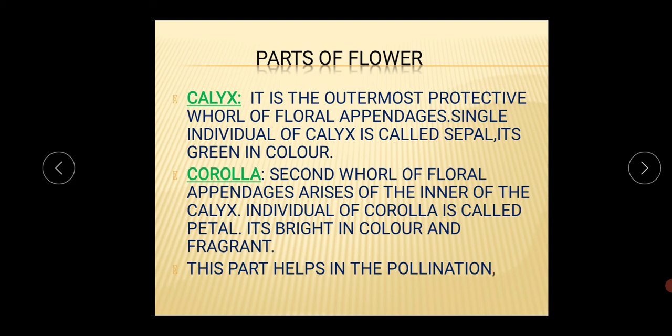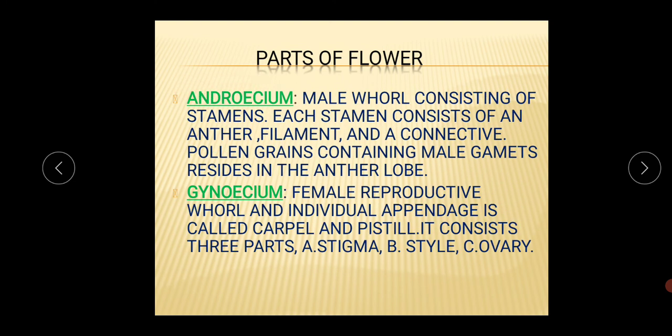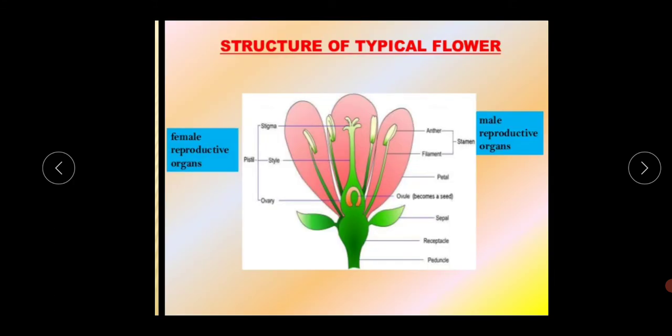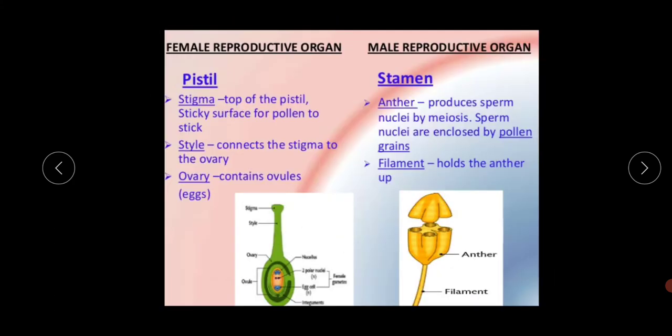Second one is the different parts of flower, the calyx, the corolla, the androecium and the gynoecium, and their structure and description. This is the cross sectional view of the flowering plant's flower structure, because this is important for your 5 marks question: write down the parts of flower with a well labeled diagram. So you have to draw this diagram properly with the labeling.